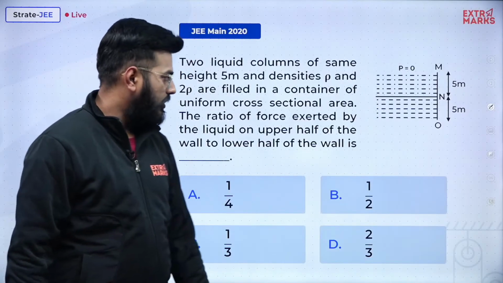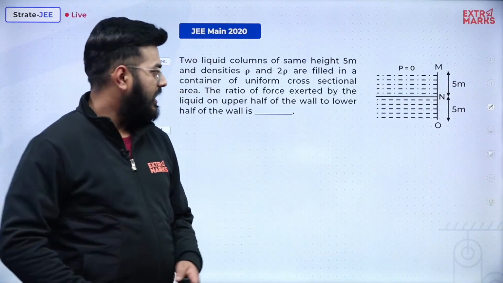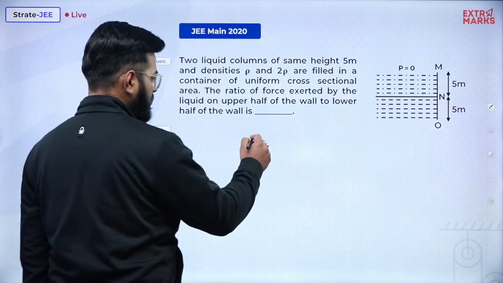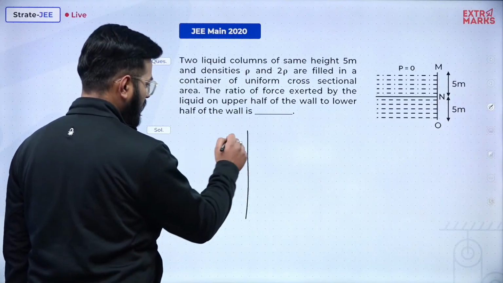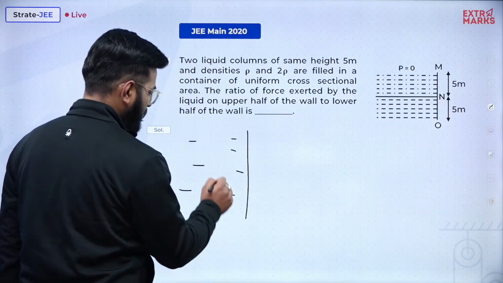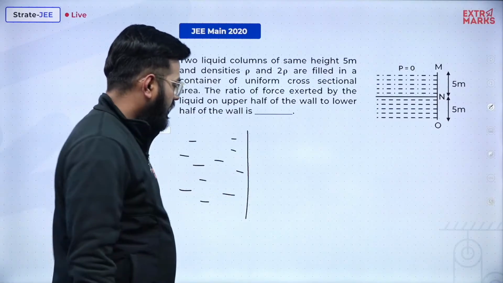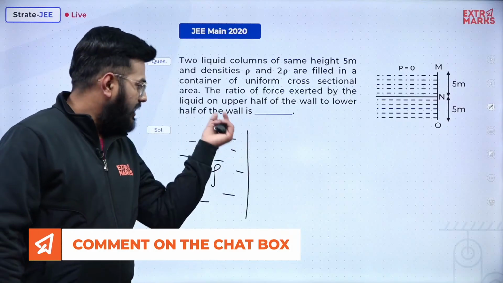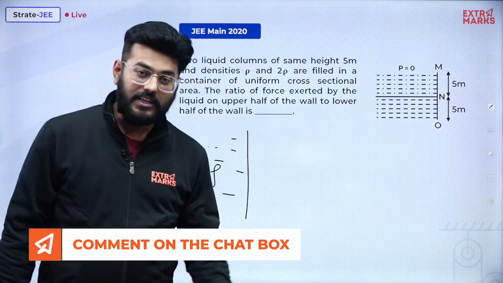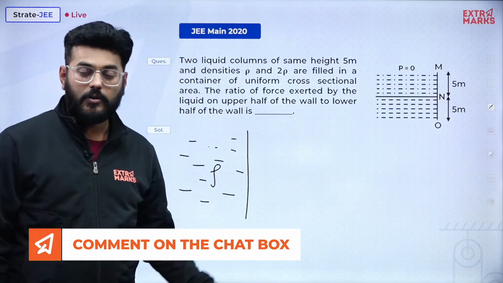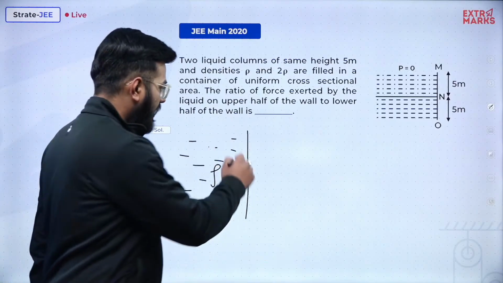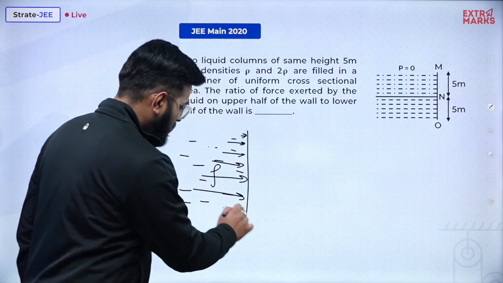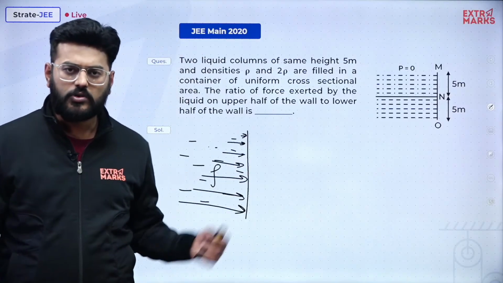Options have been given to us. So let's understand how to do it. Suppose here is the liquid of density rho. As we move deeper and deeper, the pressure increases, so there is not a similar amount of pressure exerted on these walls. At the topmost edges the pressure will be less, and as we move towards the depths the pressure will be more, and because the pressure is more, the force will be more.